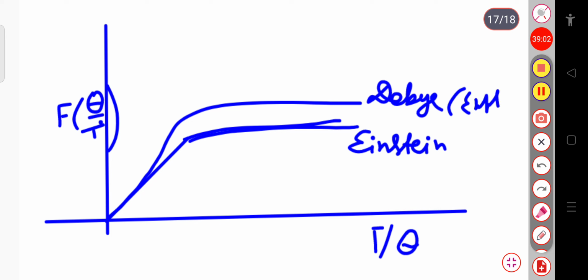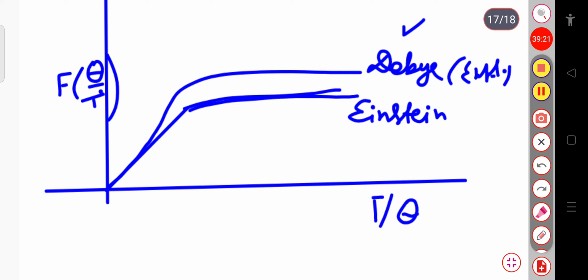The nature of the Einstein curve and the experimental curve is quite similar, but it deviates in the low temperature range. At low temperature, the lattice specific heat is proportional to the T cube law according to Debye.